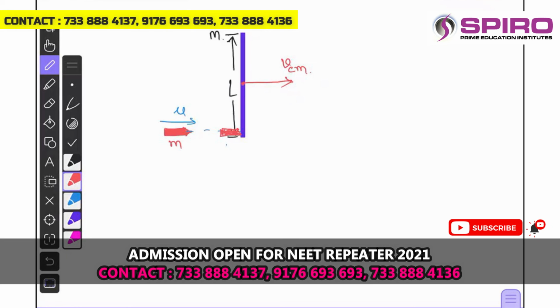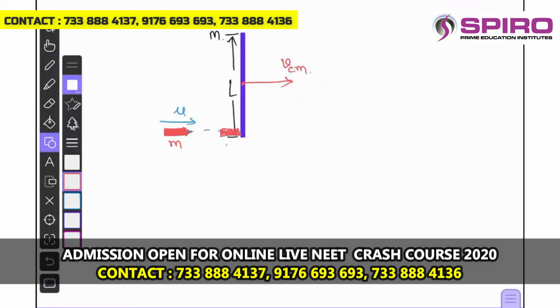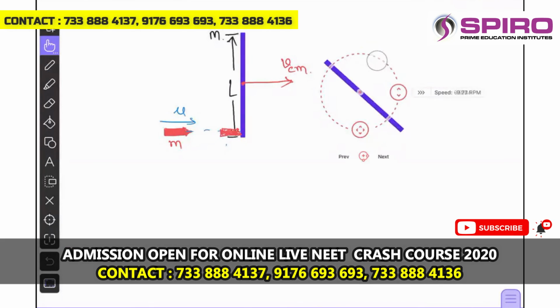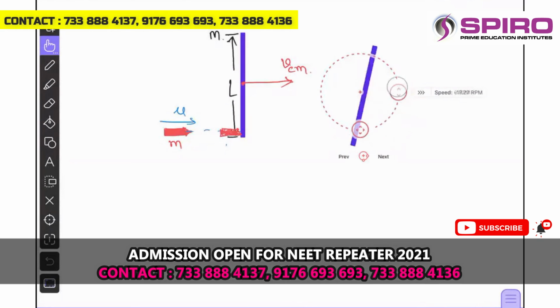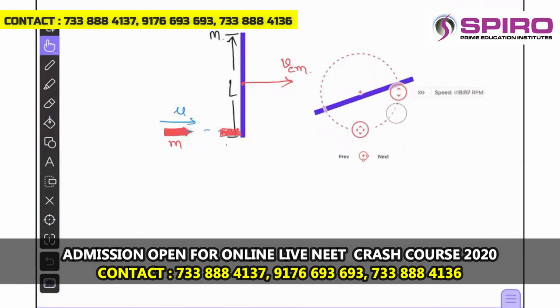The rod is rotating in the anti-clockwise direction with a certain speed, and at the same time, along with the rotation, it is describing translational motion as well.